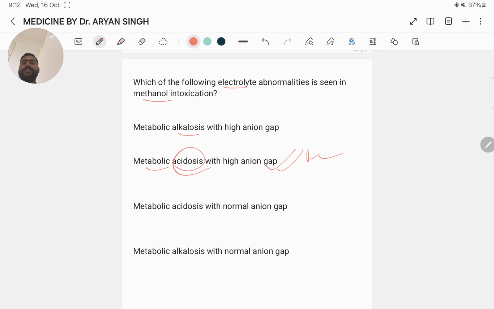This is the answer, because methanol intoxication leads to the formation of metabolites including formic acid, which causes metabolic acidosis. The acidosis results from the accumulation of formic acid and its metabolites, leading to increased anion gap. And what are the other causes? Ketoacidosis, uremia and lactic acidosis.